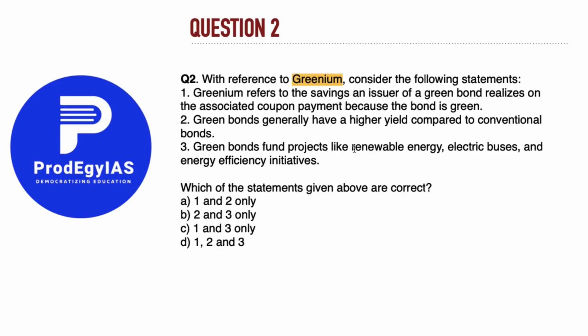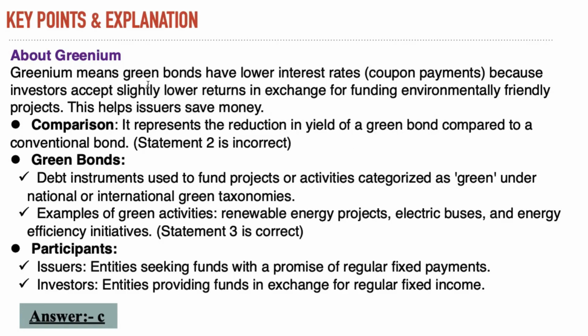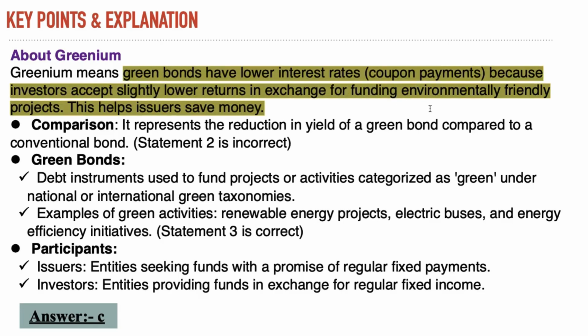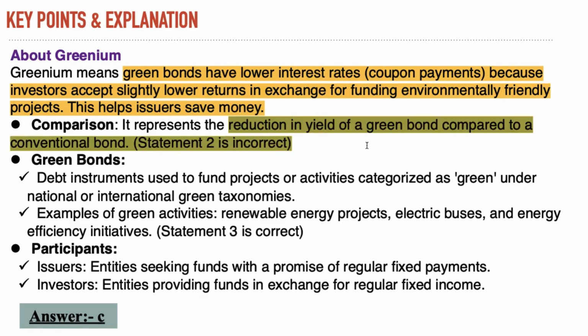So we will discuss first what is greenium. Greenium means green bonds have lower interest rates, coupon payments, because investors accept slightly lower returns in exchange for funding environmentally friendly projects. This is called greenium. ये वो green bonds होते हैं जिसके लिए जो हमारे investors हैं वो स्लाइटली लो इंटरेस्ट रेट्स को एक्सेप्ट करते हैं और उन एनवायरमेंटल फ्रेंडली प्रोजेक्ट्स को फंड करते हैं विच आर ग्रीन. So it represents a reduction in the yield of a green bond compared to a conventional bond.